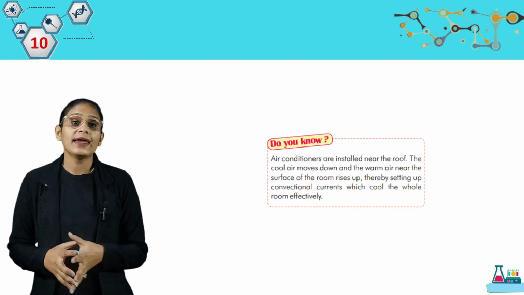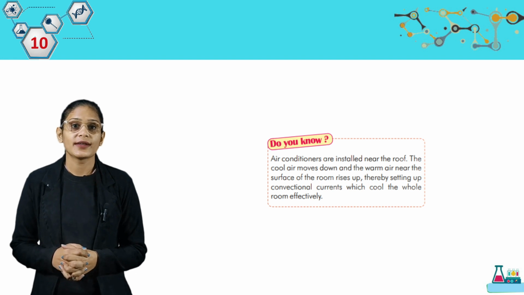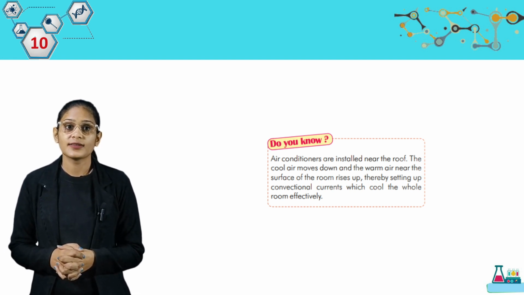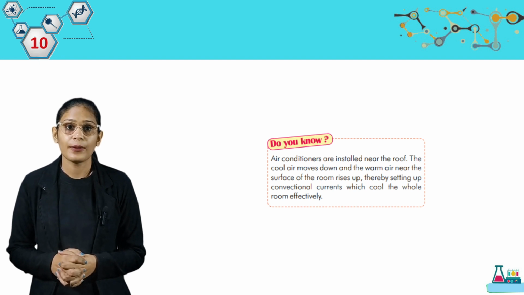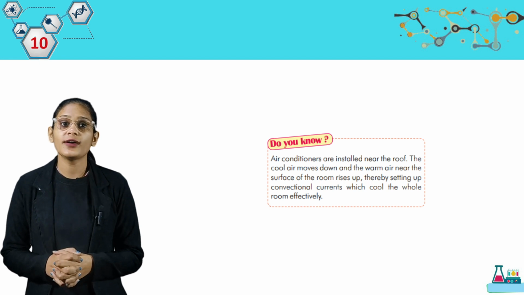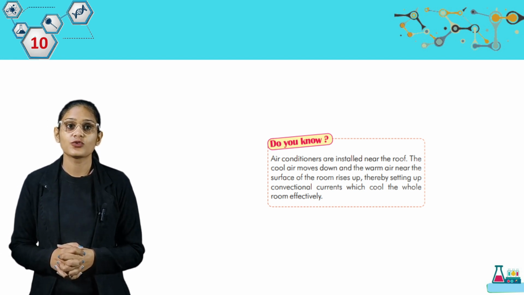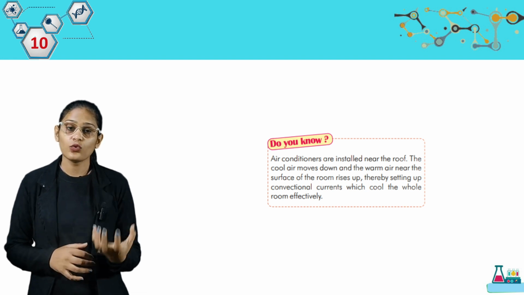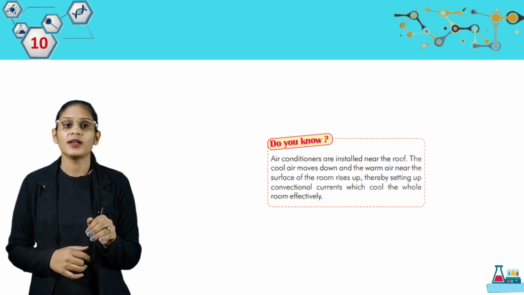Do you know? Air conditioners are installed near the roof. The cool air moves down and warm air near the surface of the room rises up, thereby setting up convectional currents which cool the whole room effectively. So students, हम AC को हमेशा ऊपर की तरफ इसलिए लगाते हैं क्योंकि जो हमारे cool air है वो किस तरफ move करती है, downward.